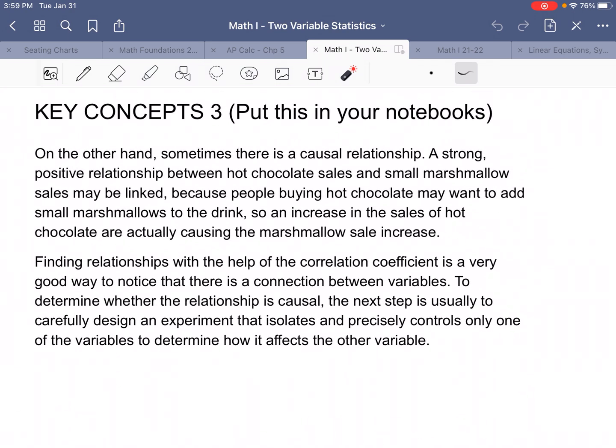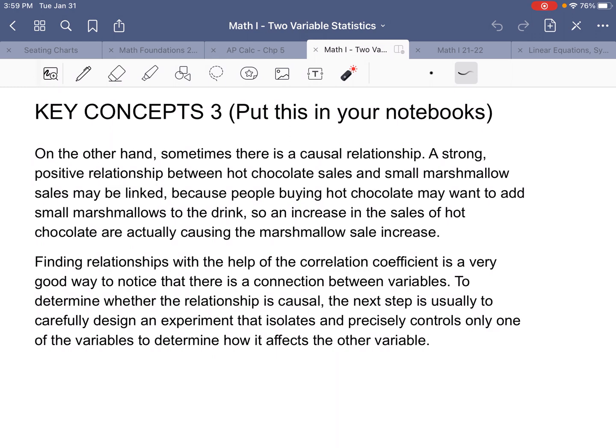So sometimes there is a causal relationship, though. A strong positive relationship between hot chocolate sales and small marshmallow sales may be linked, because people buying hot chocolate may want to add small marshmallows to the drink. So the increase in the sales of hot chocolate is actually causing the marshmallow, that's a weird word, causing the marshmallow sale increase. Finding relationships with the help of the correlation coefficient is a very good way to notice there's a connection between the variables.